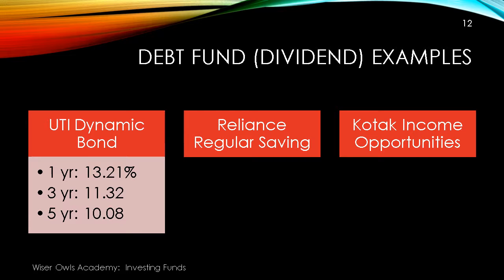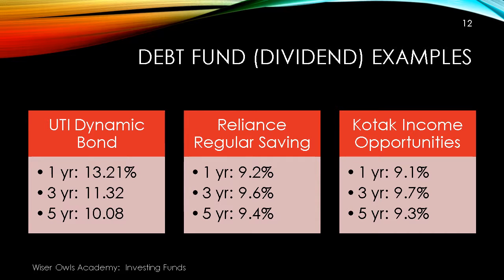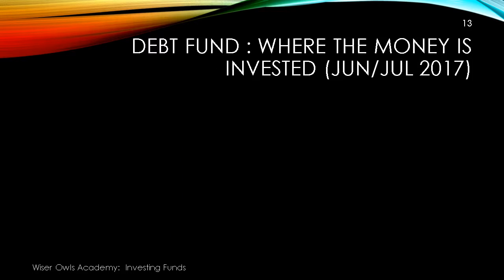And these bonds are giving you returns of anywhere between 10 to 13% depending on the time horizon. The Reliance regular saving program has been more steady over the past 5 years, hovering around 9.5, and the Kotak Income Opportunities is also somewhere close to that. Now, one thing we ought to remember is that these bonds are tax-free. They are tax-free because if you stay invested for 3 years, all the dividends that you're getting are absolutely tax-free. What you get in hand is tax-free.